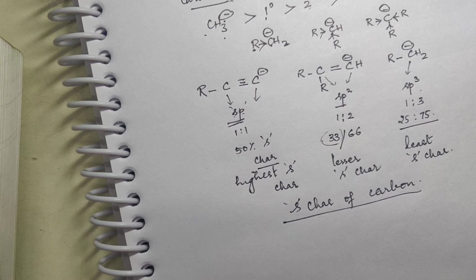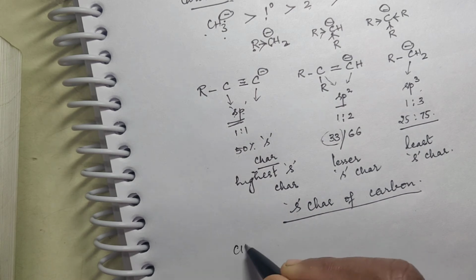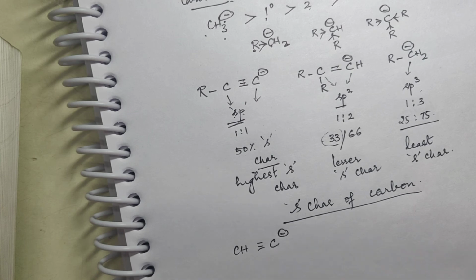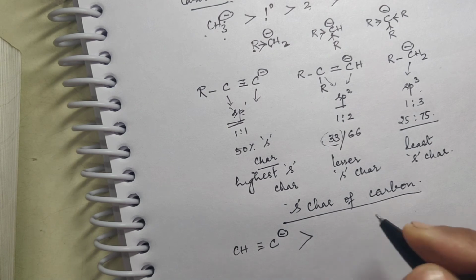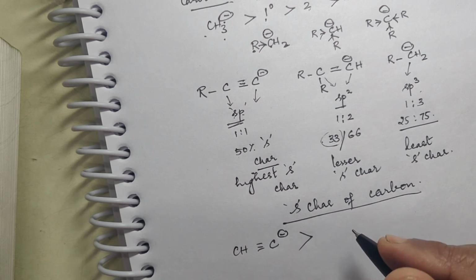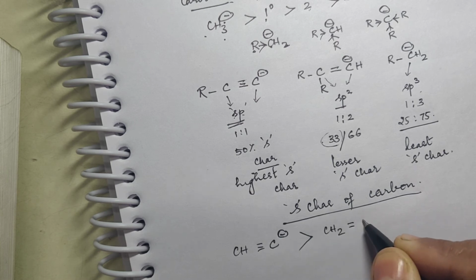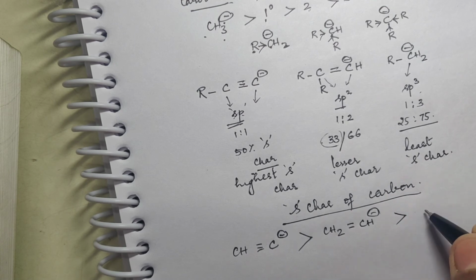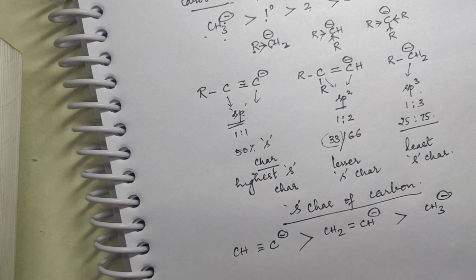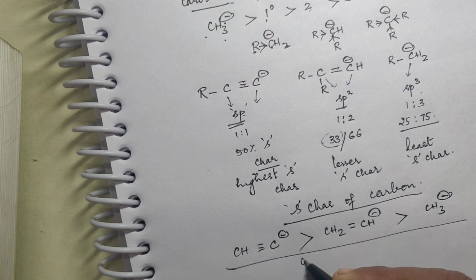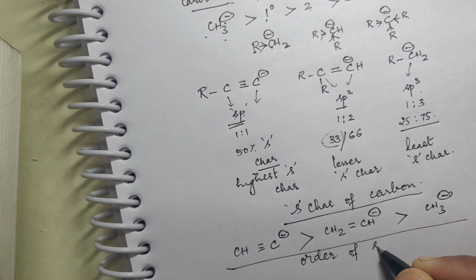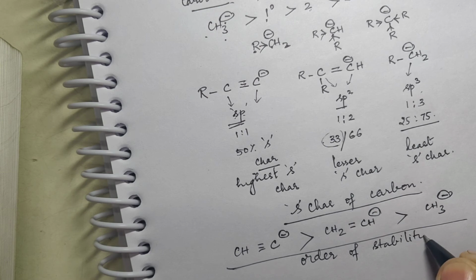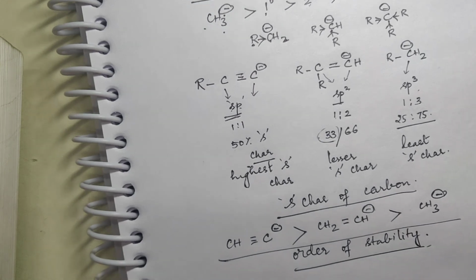Okay. So in that case what you will find? You will find that CH triple bond C negative is much more stable than CH2 double bond CH negative, which is greater than CH3 negative. Okay. So this is the order of stability of carbanions.